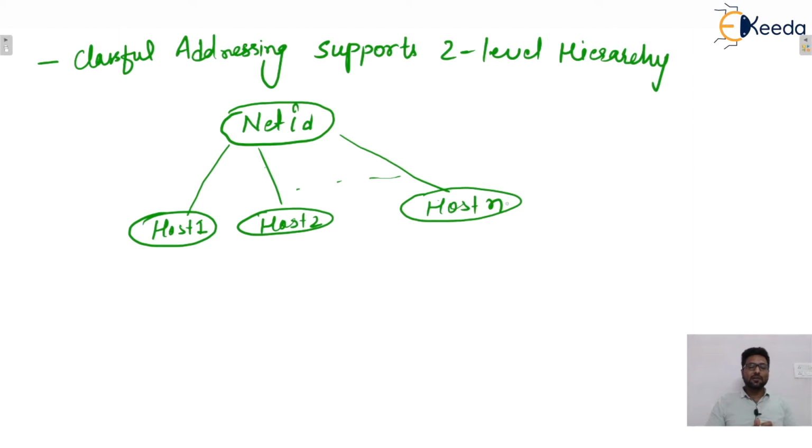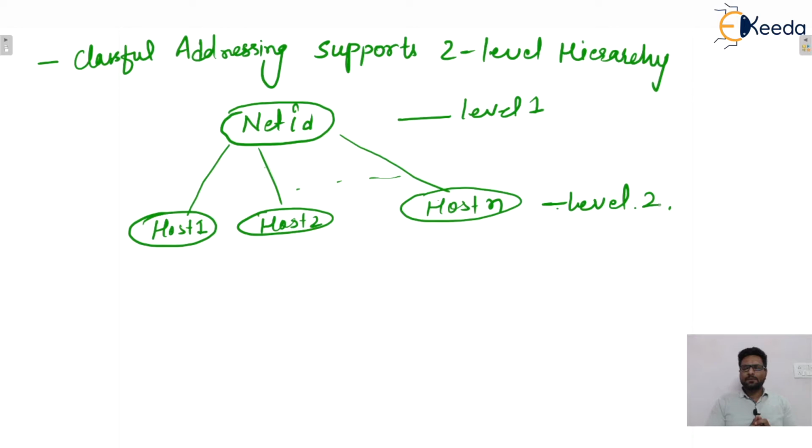So what is the meaning of host? Any computer system that is assigned an IP address is known as a host. Whenever we give an IP address to a computer system, we can treat it as a host. So this is the hierarchy. Two level hierarchy means this is level 1 and this is level 2.